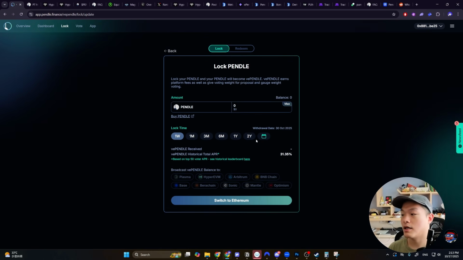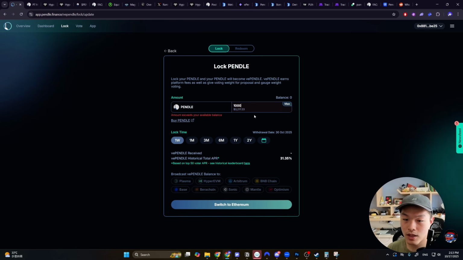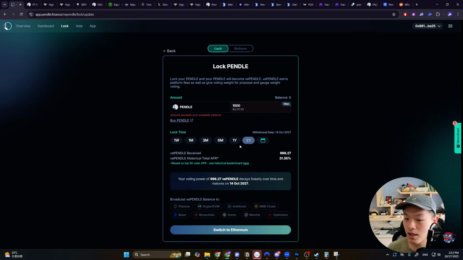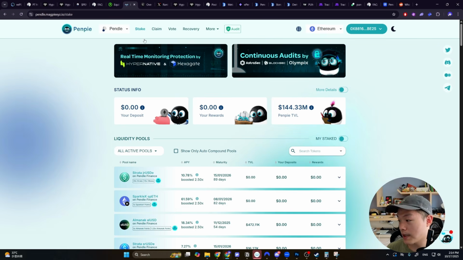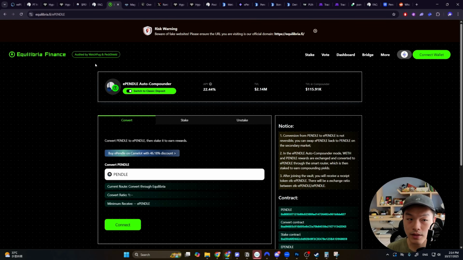And one thing about locking is that it could take some time for you to actually unlock. So let's say you want to lock like 1,000 Pendle. The max lock is 2 years, and you're going to receive more vPendle the longer you lock, which allows you to earn a higher yield, right? But the problem is you got to wait for the unlock to be able to sell your vPendle. And there are other options like the Magpie mPendle as well, and like the Equilibria Pendle if you want to be converting your Pendle into vPendle. So those are like the liquid wrapper protocols that you guys could look into.